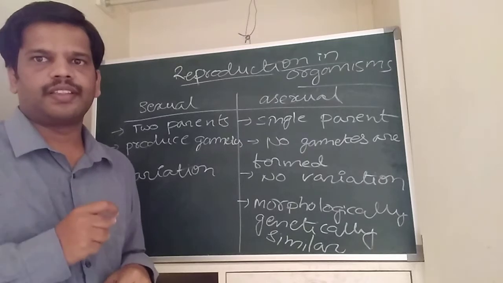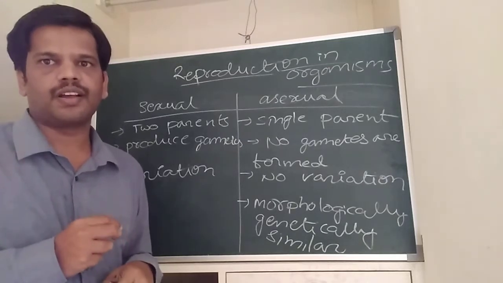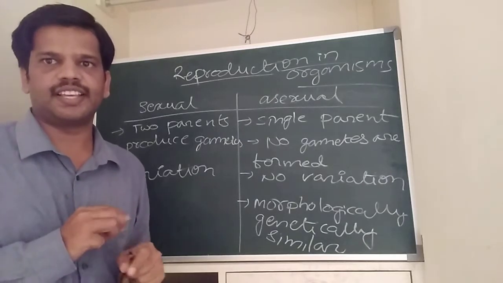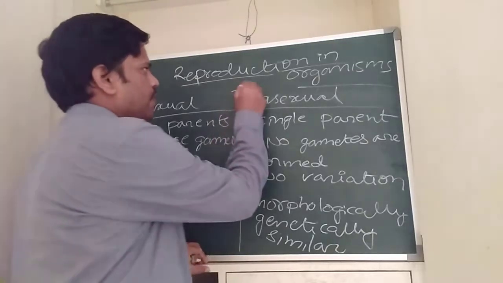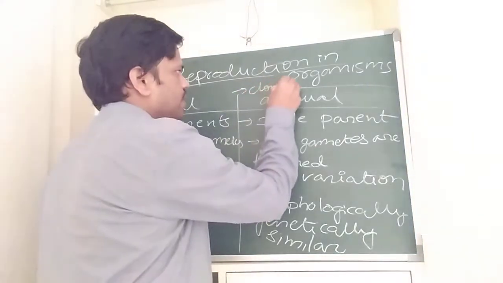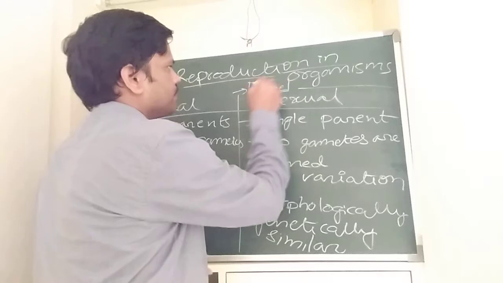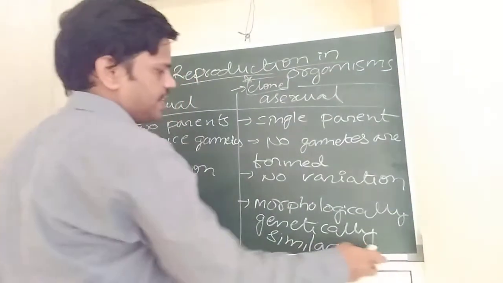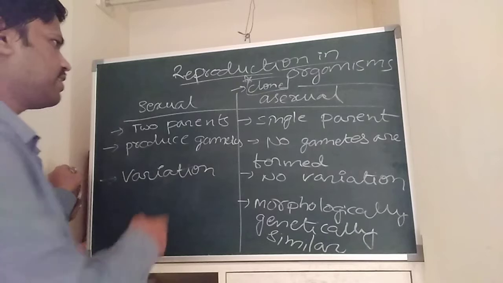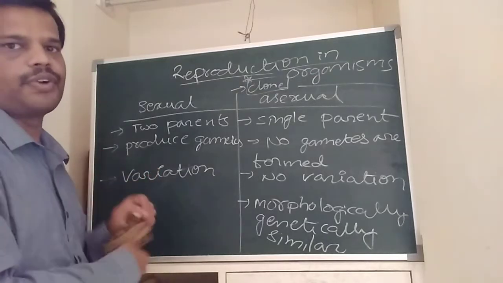The individuals which are morphologically and genetically similar to their parents are called clones. In this term you have to use clones. It is one of the important definitions. Clones are nothing but morphologically and genetically similar individuals. In sexual reproduction no clones are formed because variation takes place. Variation leads to evolution.